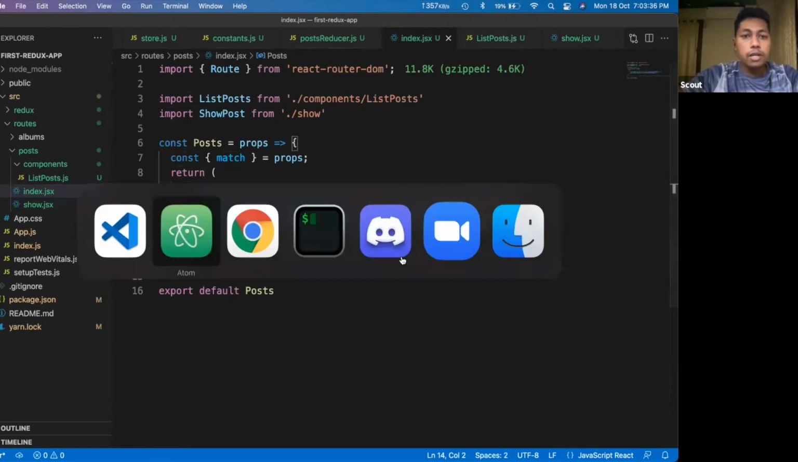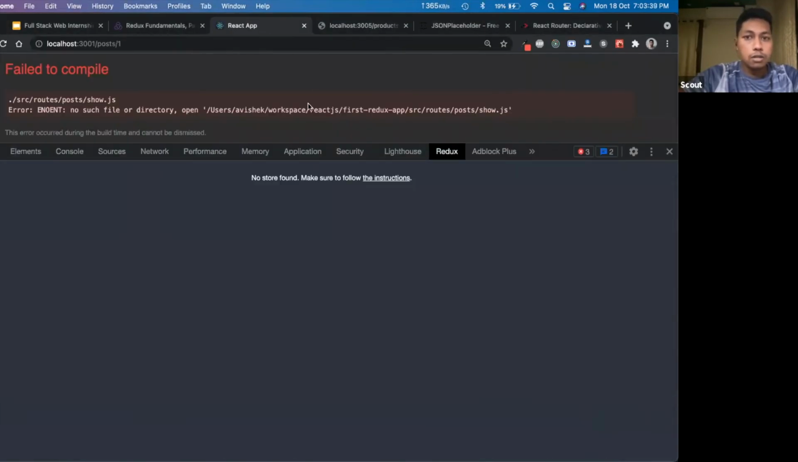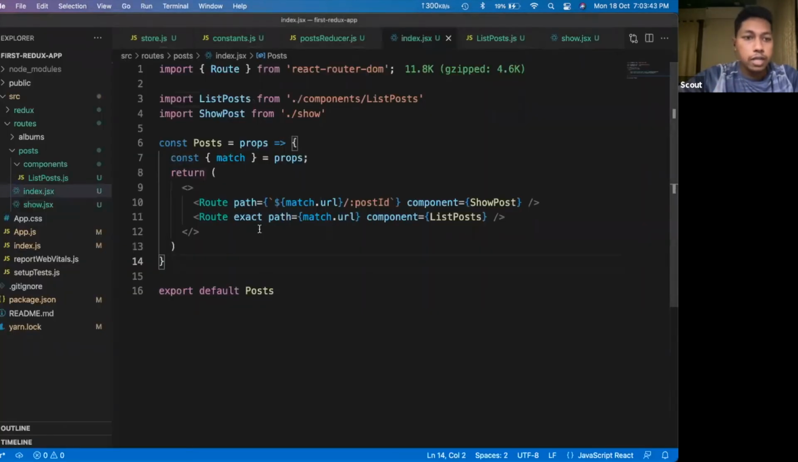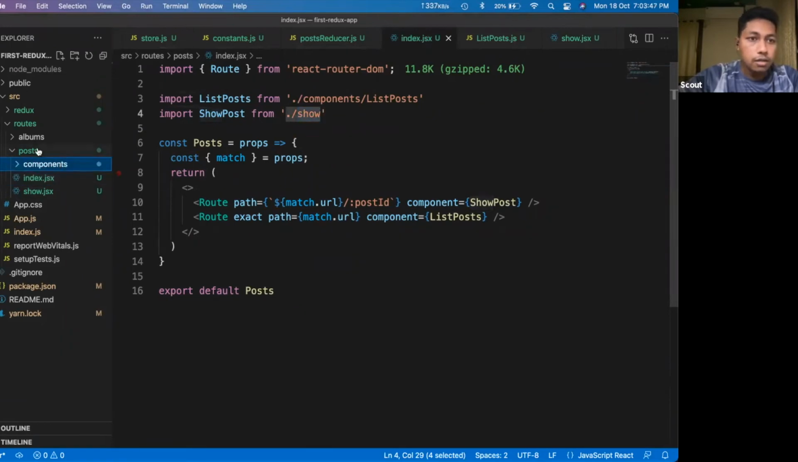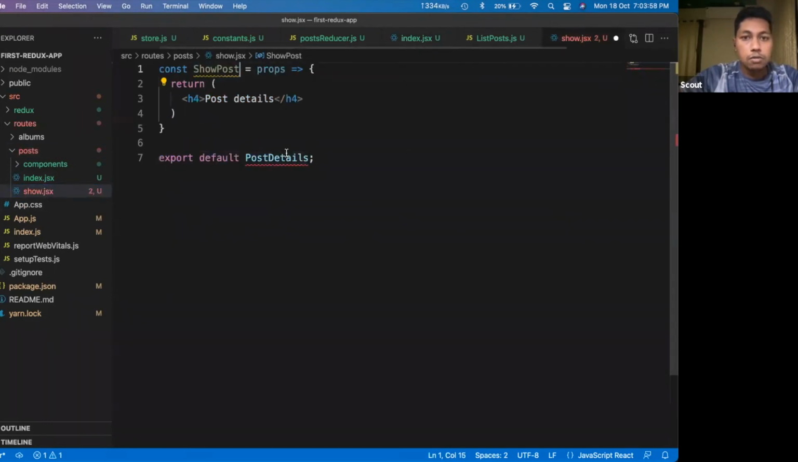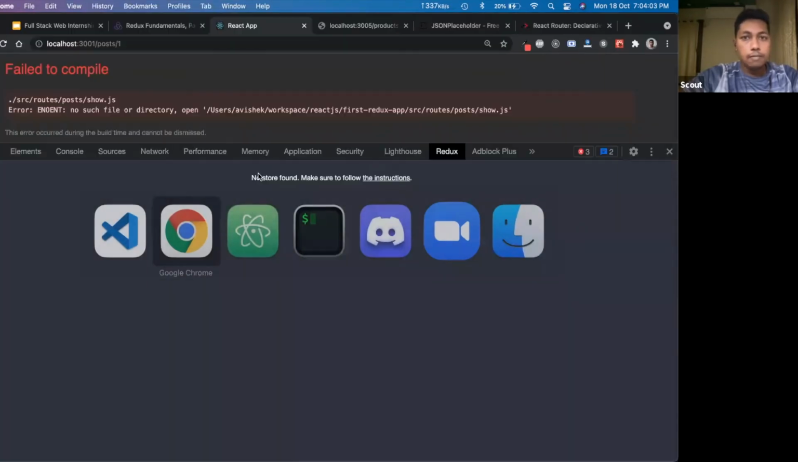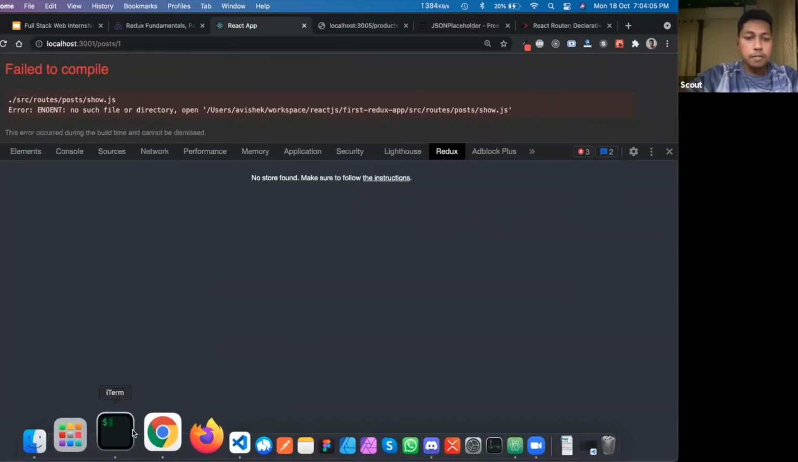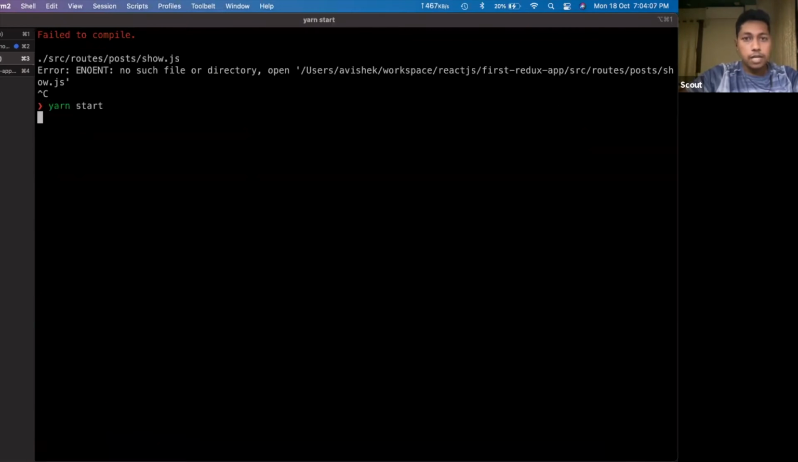So let's check whether our routes are working or not. Okay, so now it is saying no such file or directory, Show.jsx. Show.jsx is there. Show post, list post, I think the component inside that, we will change it. Let me restart the application. I think for that it will work.